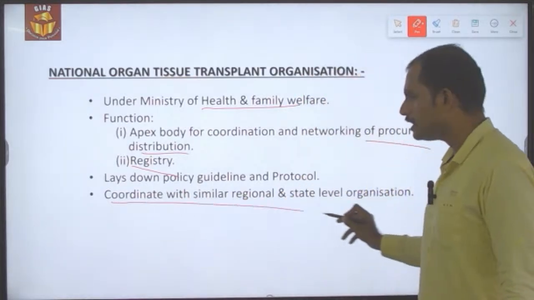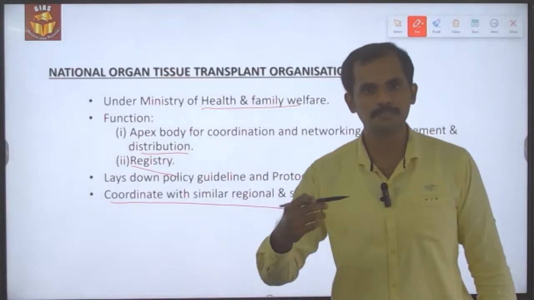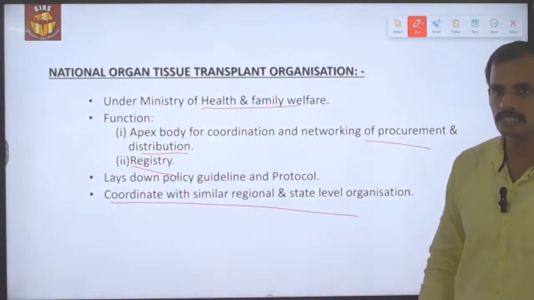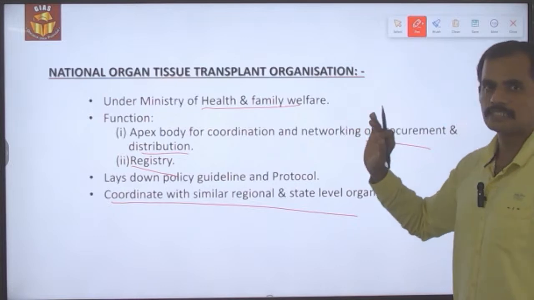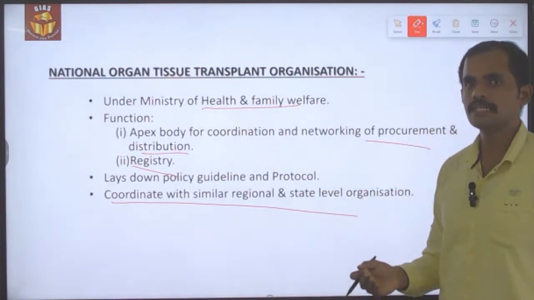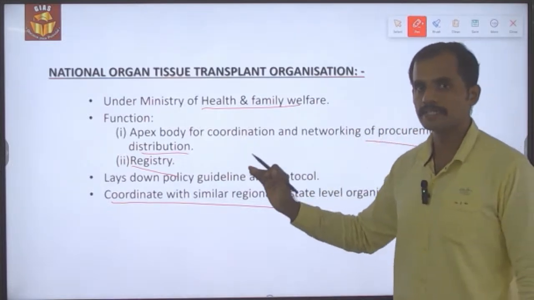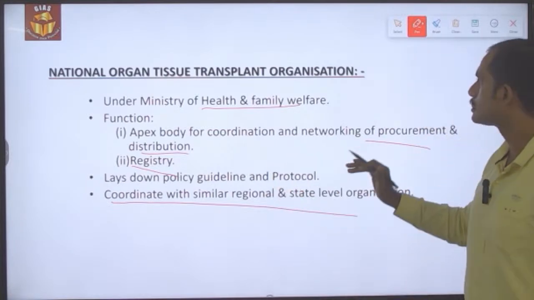They need to coordinate with similar agencies present at the state and region level, so that organ transplantation efficiency will increase and there won't be any kind of malpractice prevailing in the system.